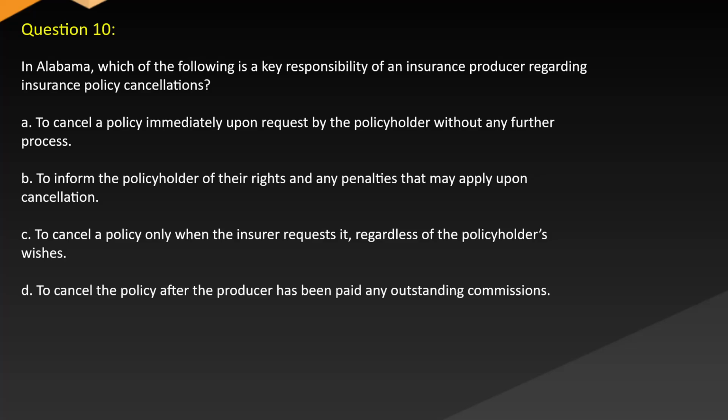Question 10. In Alabama, which of the following is a key responsibility of an insurance producer regarding insurance policy cancellations? A. To cancel a policy immediately upon request by the policyholder without any further process. B. To inform the policyholder of their rights and any penalties that may apply upon cancellation. C. To cancel a policy only when the insurer requests it, regardless of the policyholder's wishes. D. To cancel the policy after the producer has been paid any outstanding commissions.